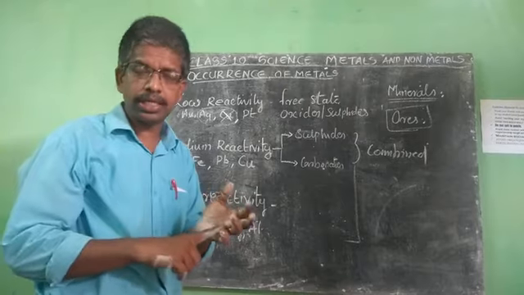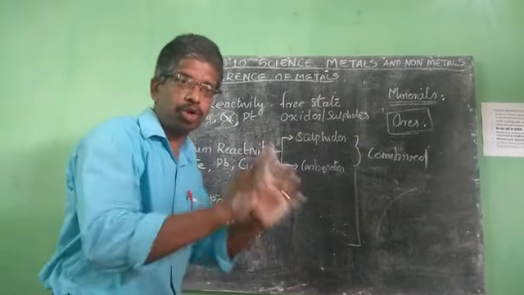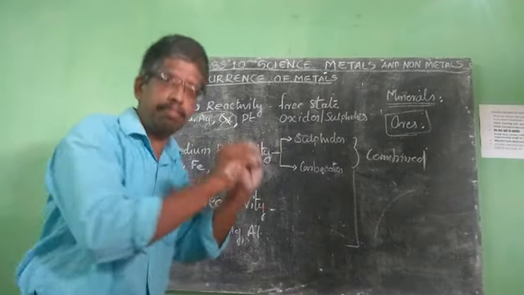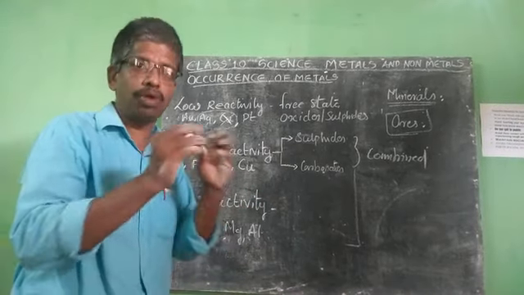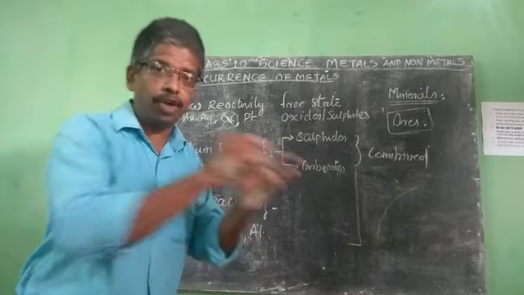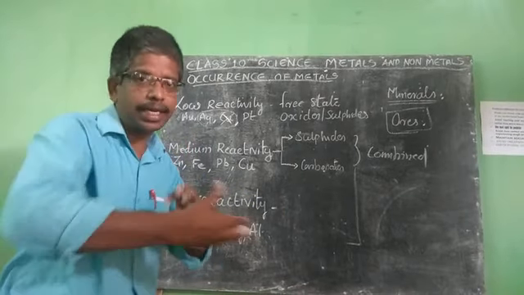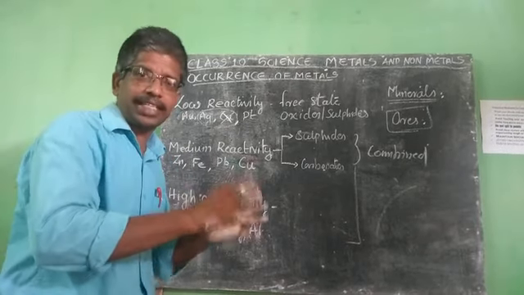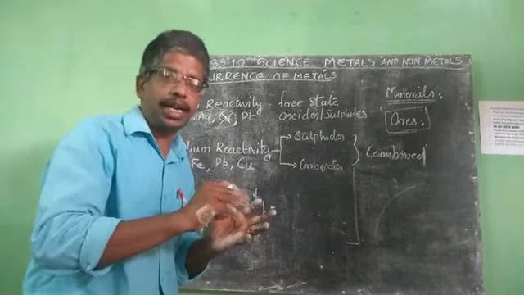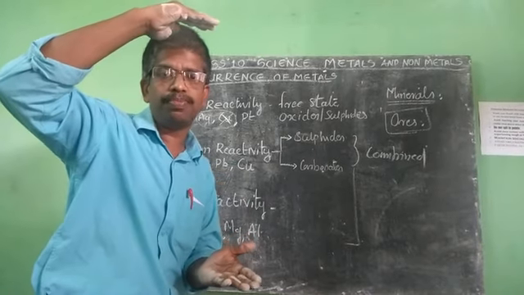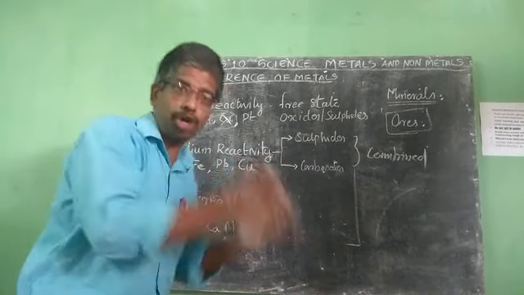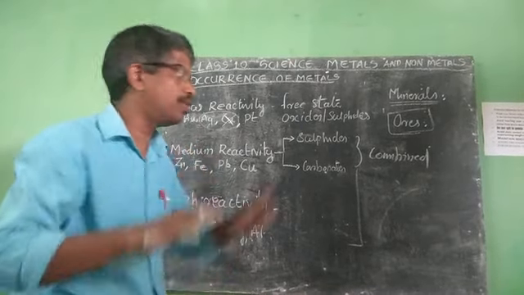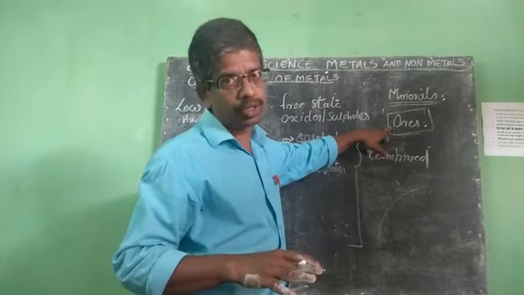Minerals contain metals, but from all minerals we cannot extract or separate metals, for different reasons. So we select the minerals which contain a high percentage of metals in order to separate metals from them. Those minerals are known as ores.